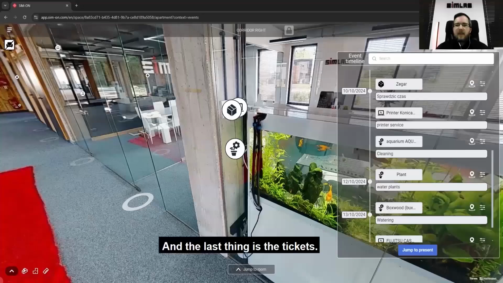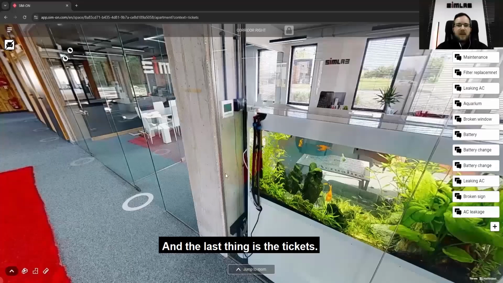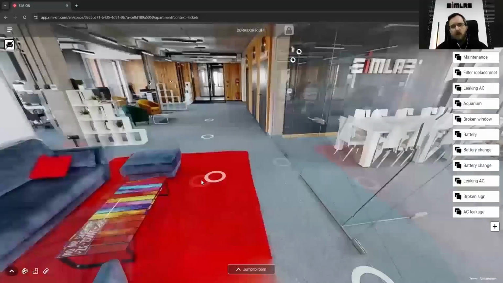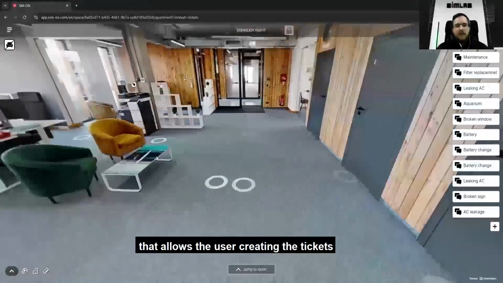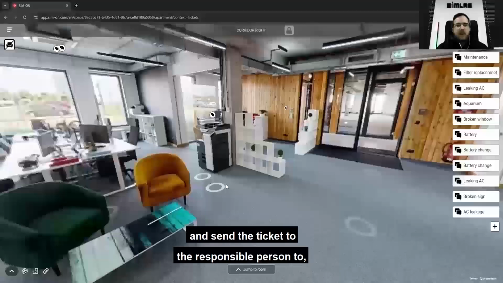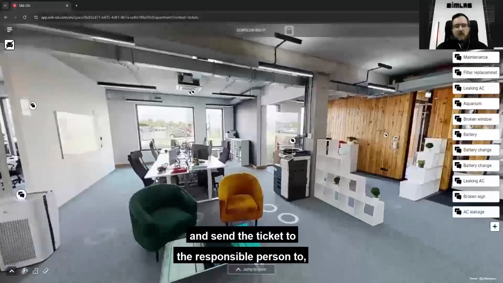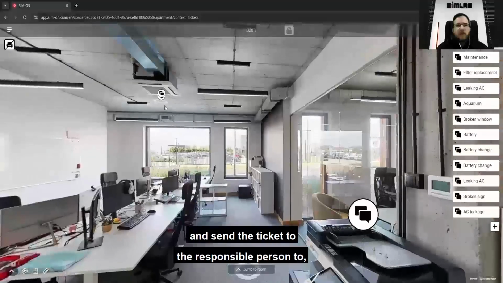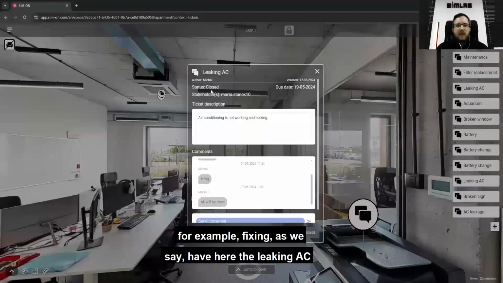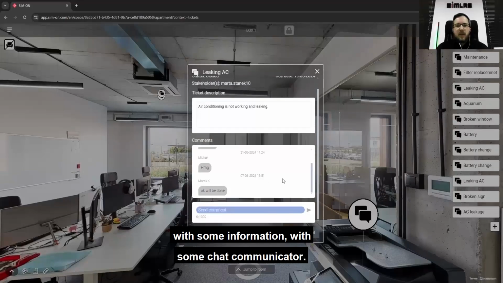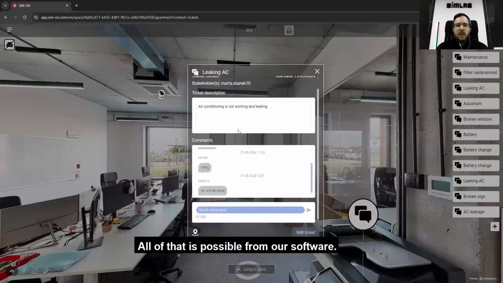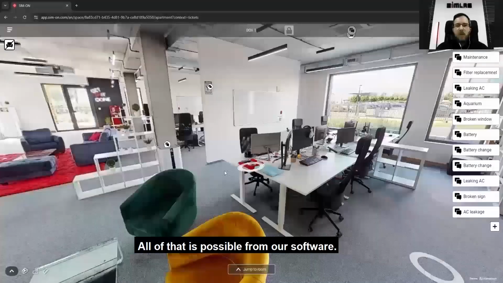And the last thing is the tickets. The tickets is the communicator or issue reporting tool that allows the user to create tickets and send a ticket to a responsible person for fixing, as we have here the leaking AC, with some information and a chat communicator. All of that is possible from our software.